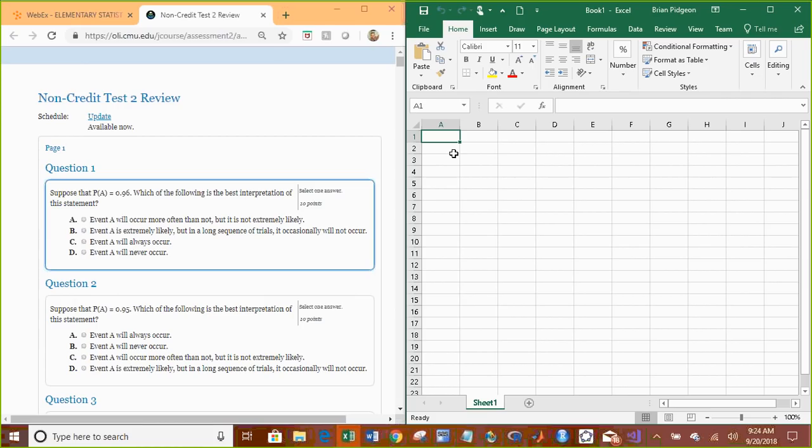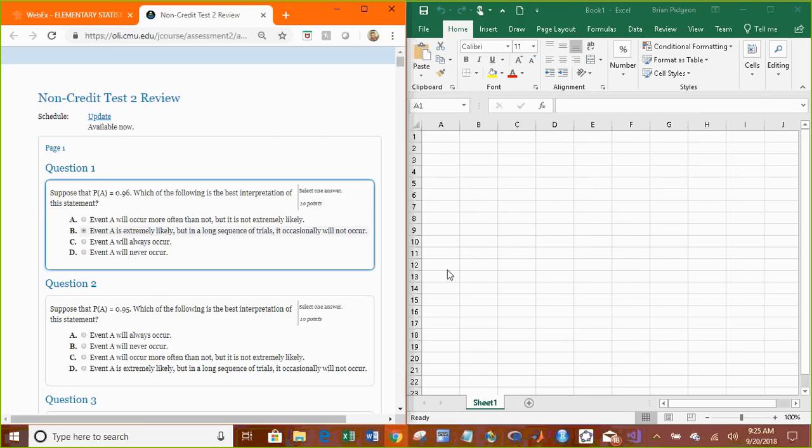Number 1, suppose that the probability of A is 0.96. Which of the following is the best interpretation of this statement? Event A will occur more often than not, but it is not extremely likely. That's not true. Event A is extremely likely. Remember, extremely likely means that the probability is essentially 1, or very close to 1. But in a long sequence of trials, it occasionally will not occur. That's true. In a long sequence of trials, it will not occur about 4% of the time.